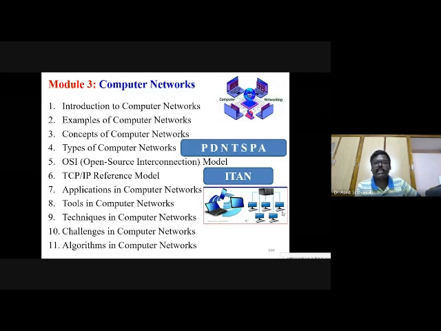The short form is PDN TSPA, meaning physical layer, data link layer, network layer, transport layer, session layer, presentation layer, application layer, followed by the TCP/IP reference model, the Transmission Control Protocol, Internet Protocol reference model. Here we are using 4 layers: internet layer, transport layer, application layer, network layer.